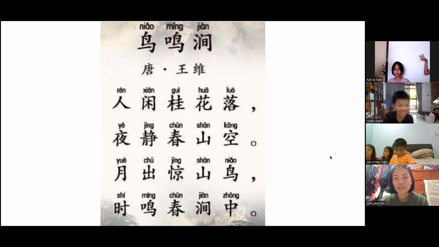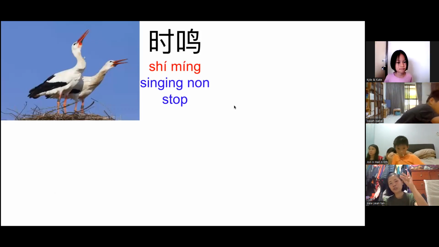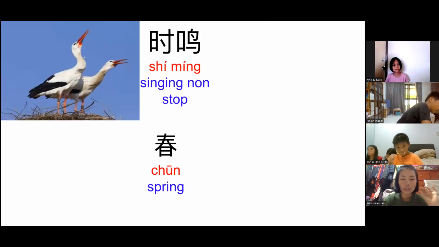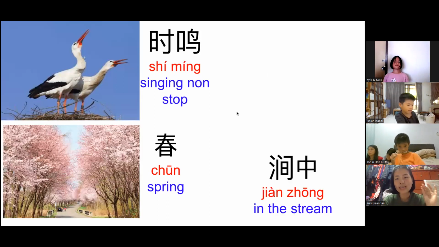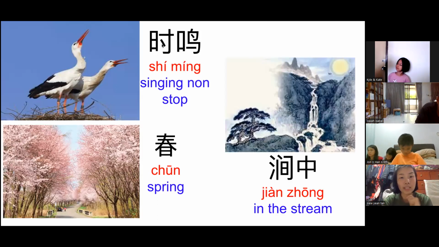So imagine now the birds are being woken up by the moon. Yeah, so quiet, but they're being woken up by the moon. And then now they are singing non-stop in the spring stream. So the last one is 时鸣春涧中.